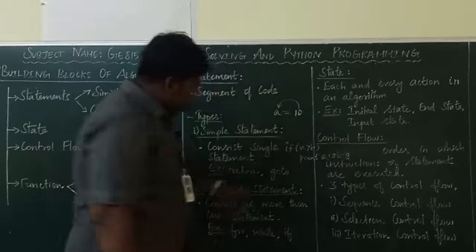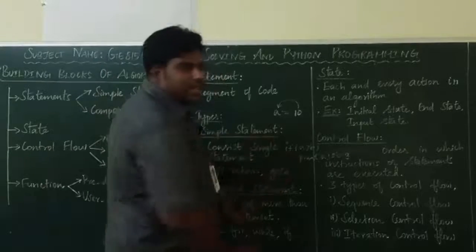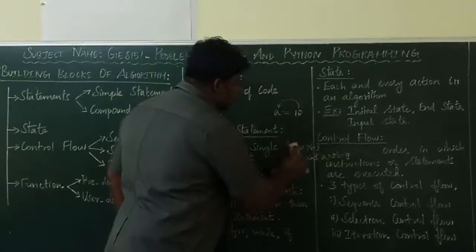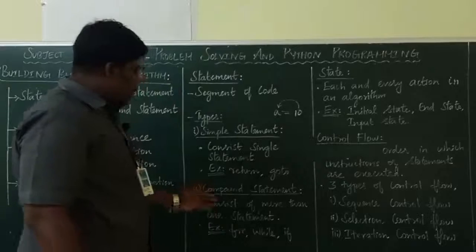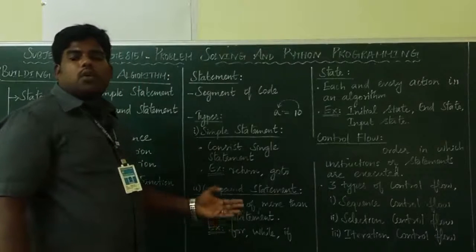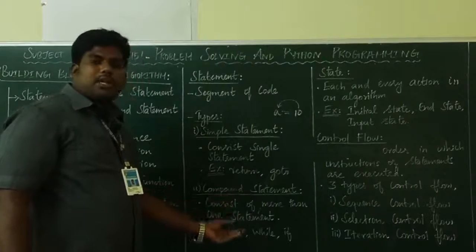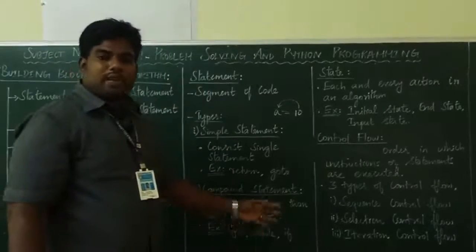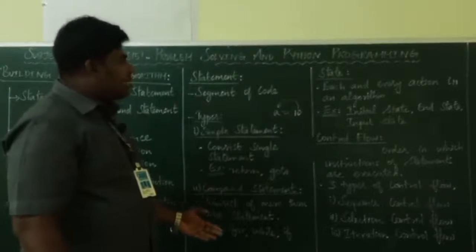So see here, inside the if another statement is coming. 2 statements are there. That's why we say it is a compound statement. Simple statements mean only one line of code. Compound statement means more than one line of code; inside the particular statement, another code will be there. For example, for, while loop, if conditions, else, all these come under the compound statements.